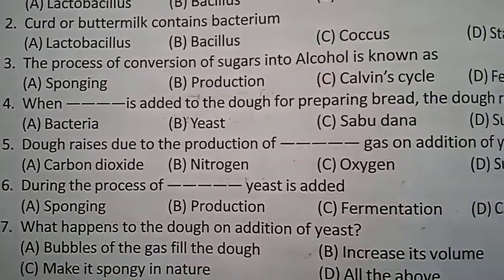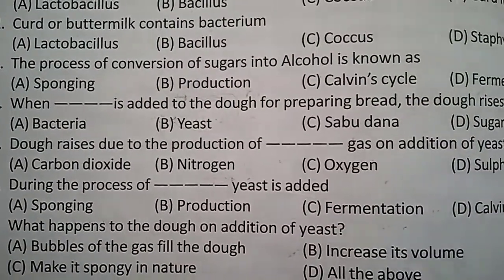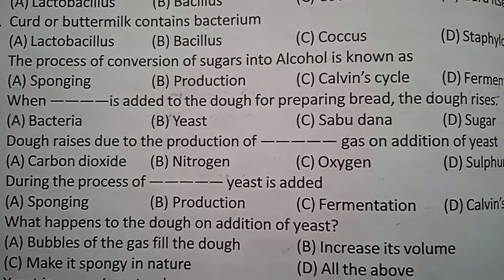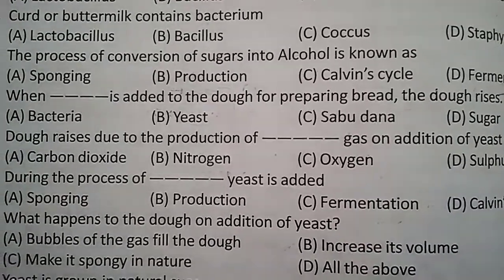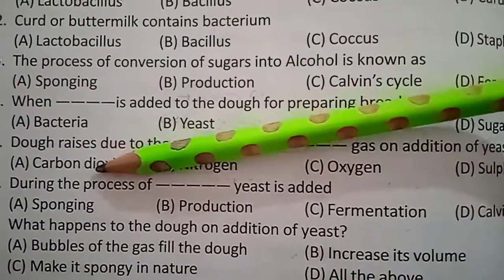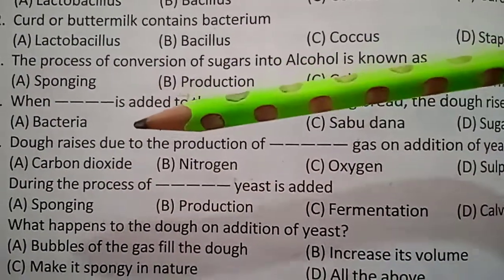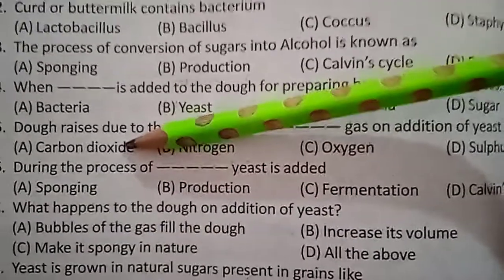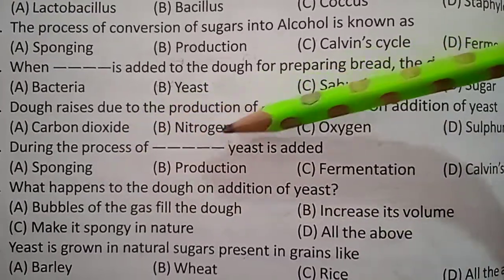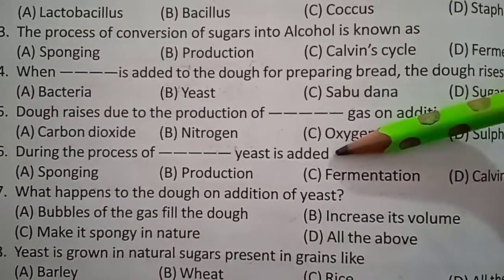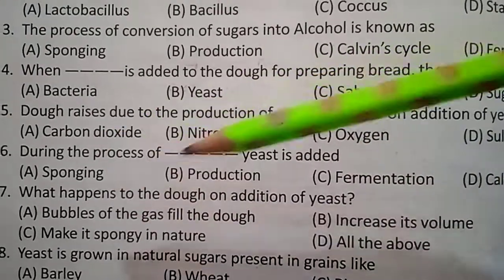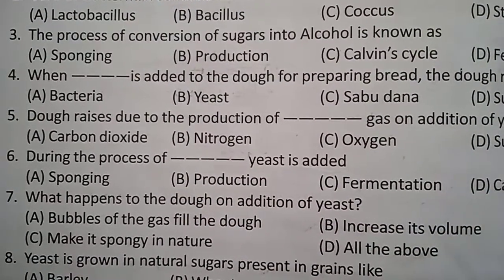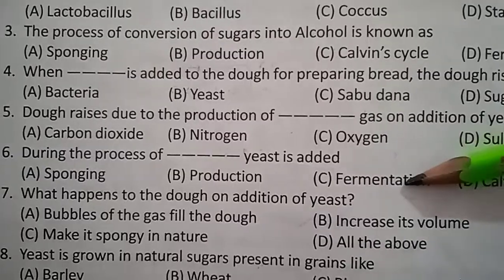Dough rises due to the production of which gas when we add yeast? Carbon dioxide, nitrogen, oxygen or sulfur? The answer is carbon dioxide. If you observe the bubbles or pores in the bread, that is because of carbon dioxide. During the process of dash, yeast is added. We already learned sugars into alcohol conversion is fermentation. So the answer here is fermentation.